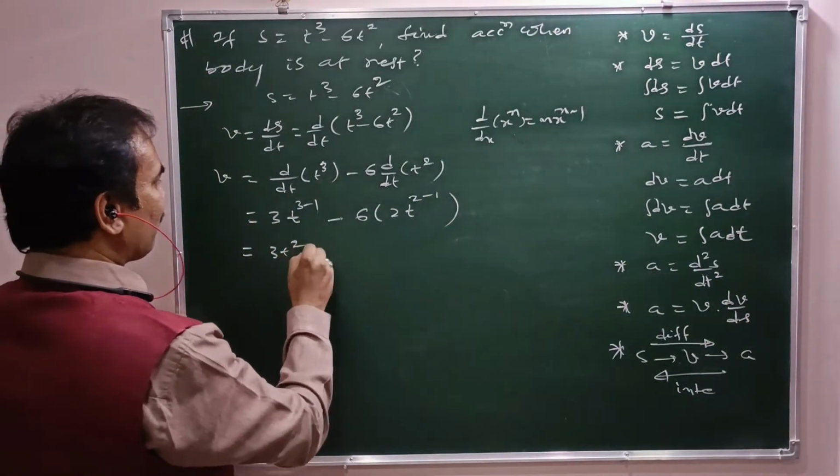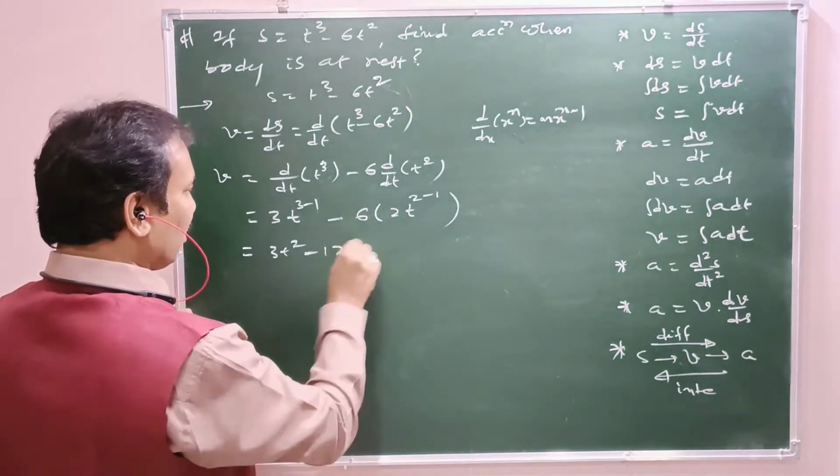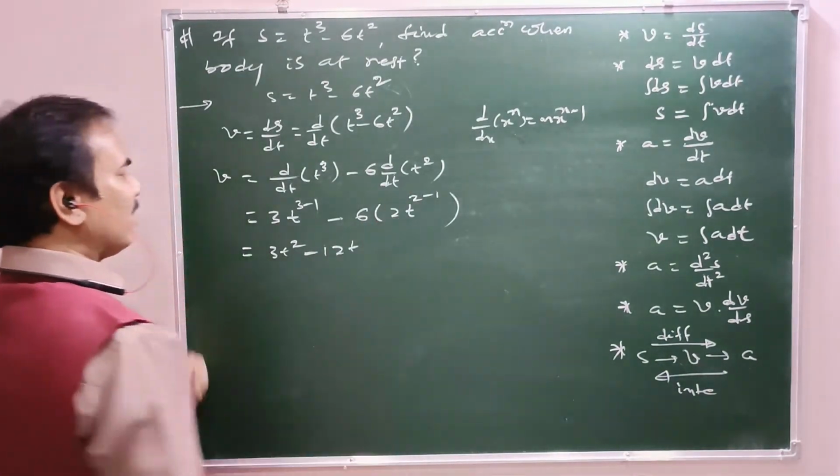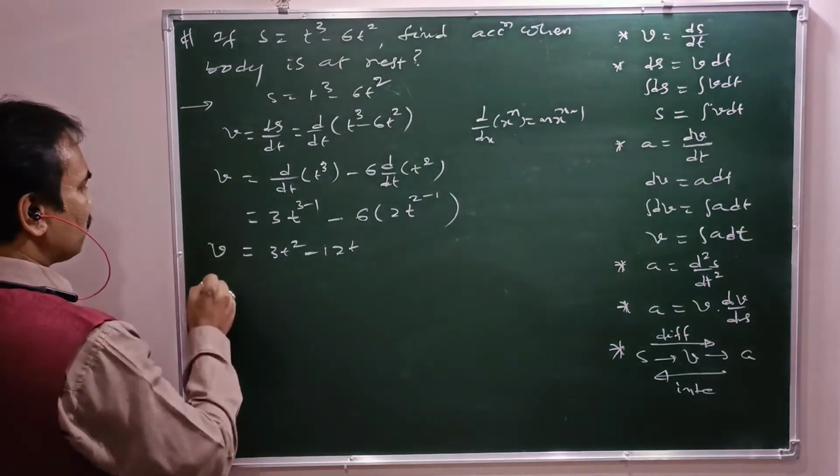That is 3t square minus 12t. So v equals 3t square minus 12t.